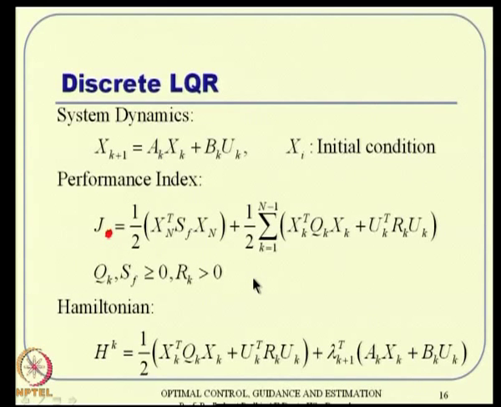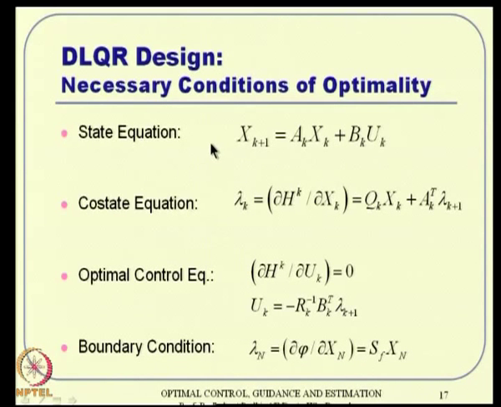Now, what are the necessary conditions? The necessary conditions will tell us the state equation, co-state equation, optimal control and boundary conditions, which we know. The state equation is like this, which is already given to us.